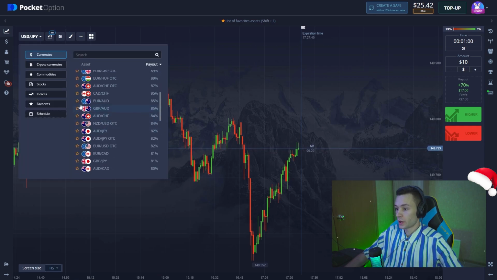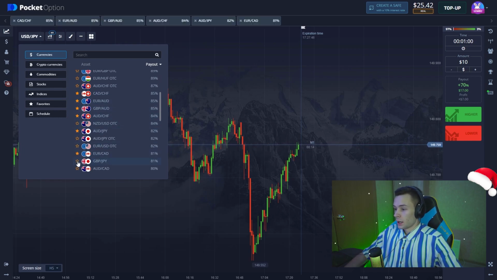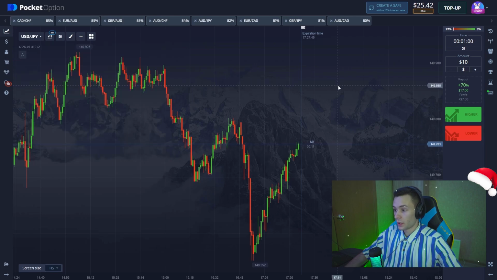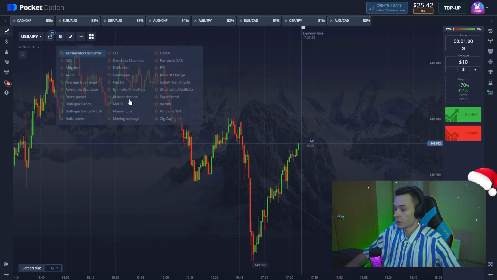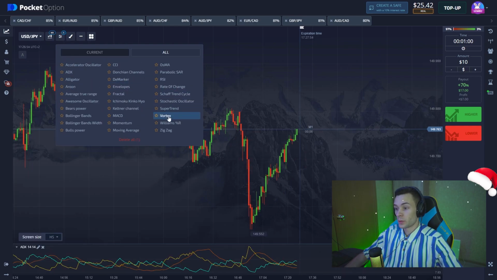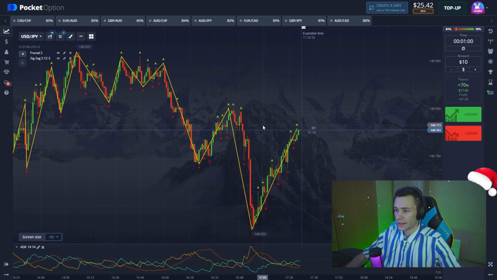Choose the currency pair, better the currency pair with the highest payout rate. I think these ones are gonna be enough, and let's choose our indicators. There's gonna be ADX, Fractal and Zigzag. The ADX is gonna help us determine a market's mood, I mean, what mood is on the chart. And when opening our trades, we're gonna look at the fractal and the zigzag and a little bit of technical analysis. Well, today we got $25 as the starting balance.